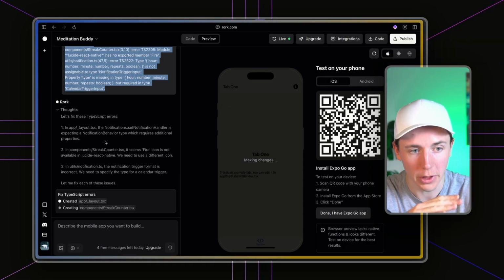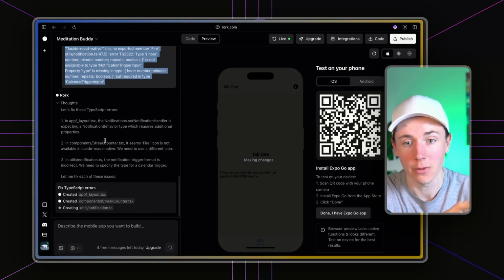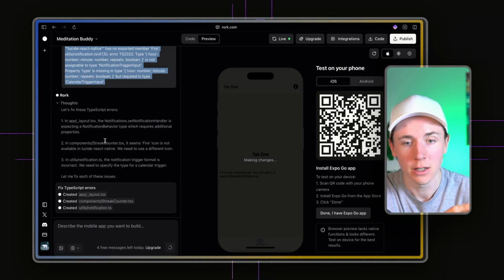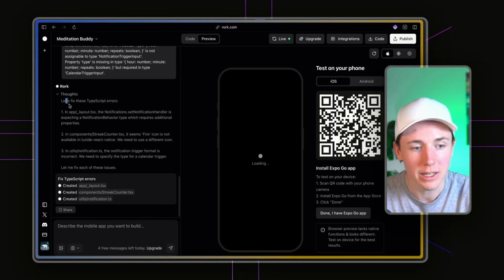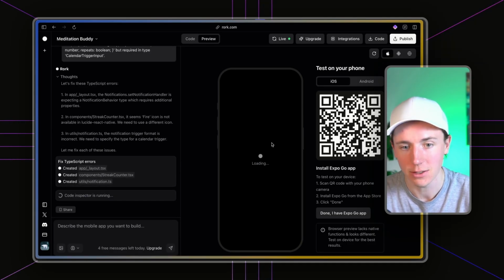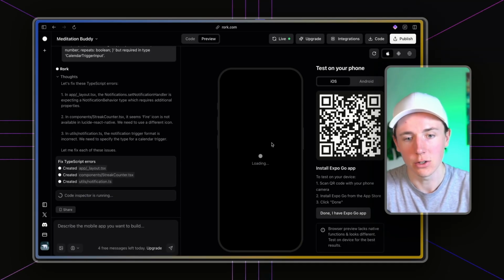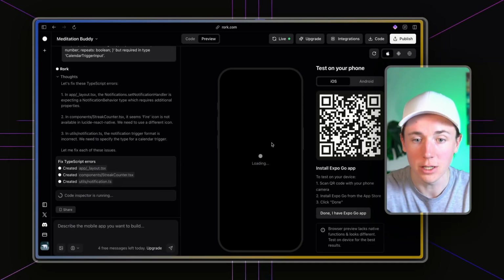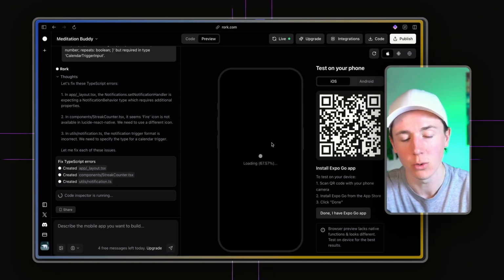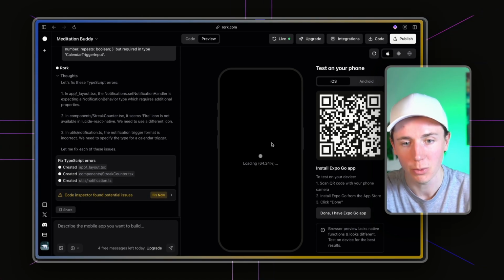But if you don't, this is where things are at right now in May of 2025. But give this another year, 2 years, 5 years. I think you're not even going to see any of this. It's just going to, within a matter of seconds, populate this app, and the difficulty now is not in building the app. It's in figuring out the idea of what you want to build, what is valuable, what is the customer feedback.